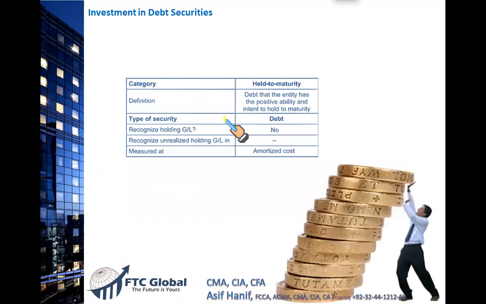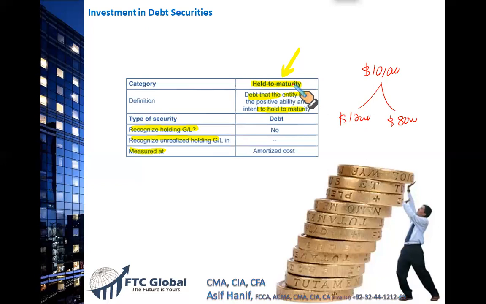Let's do the first categorization. You hold bonds, you hold preferred stock till maturity. Held to maturity is the classification, that is the designation of these investments. So it is debt that you want to hold till it matures. Now, how do we do the specific treatment? Let's say you purchase a security, a bond or a preferred stock, for, let's say, $10,000, right? What if the price goes up to $12,000? What if the price falls to $8,000? The fair value changes by the balance sheet date. What do we do with this?